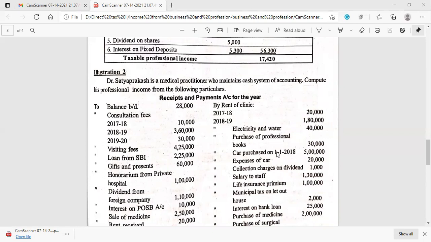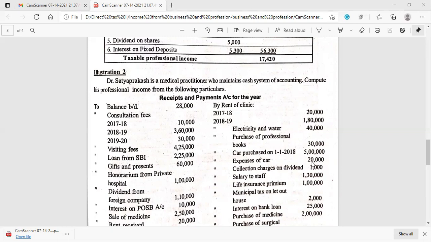Either 1/1/2019, we'll see how they have considered it in the solution a little later. Expense of car 20,000. Again, we have to see whether the car is used for both personal as well as professional purpose. If it is used for both, then 50% is allowed and 50% is not allowed. If the car is entirely used for professional purpose, in that situation, 100% of the expenditure is deductible.